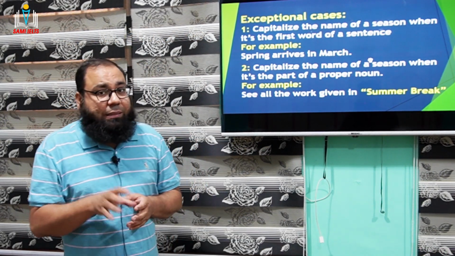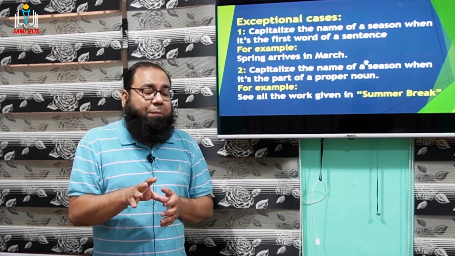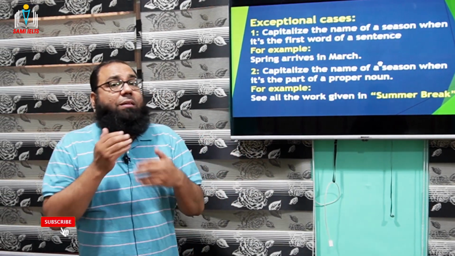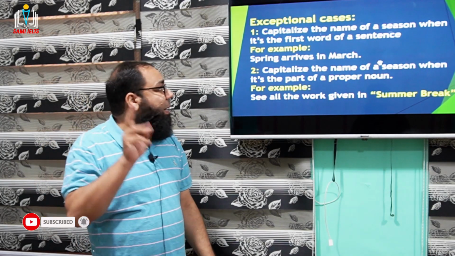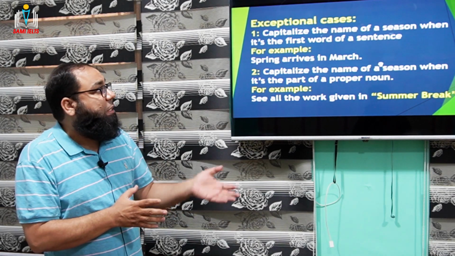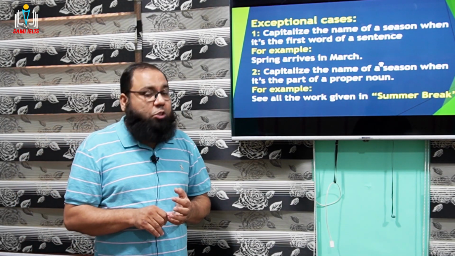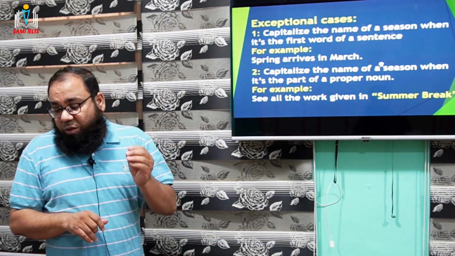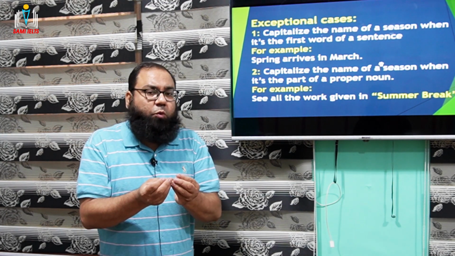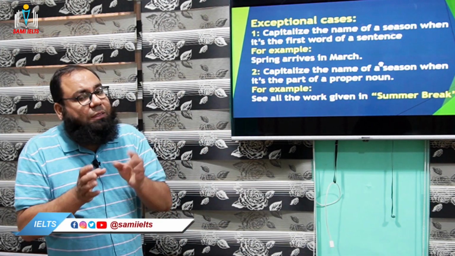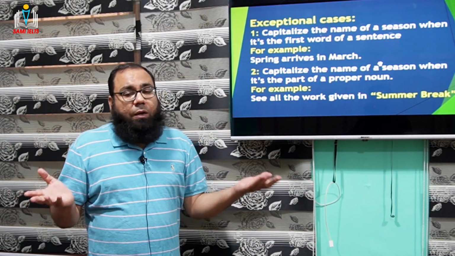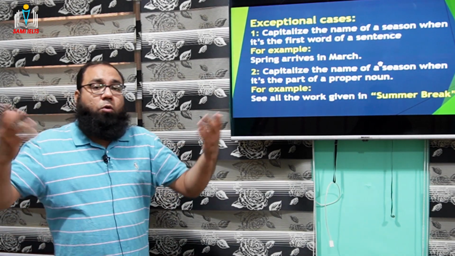Now these exceptional cases, guys, please listen very carefully, because in many cases you will see summer, winter, fall and all these seasons with capital letters as well. There are basically two exceptional cases, okay? In the first exceptional case, it is always written capital: capitalize the name of a season when it is the first word of a sentence, right? Even when a sentence starts with a season name, that is okay. That is straight away capitalized. There is no extra case or rocket science in this case.